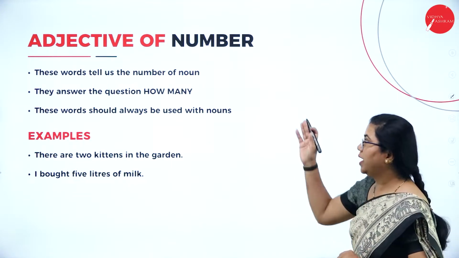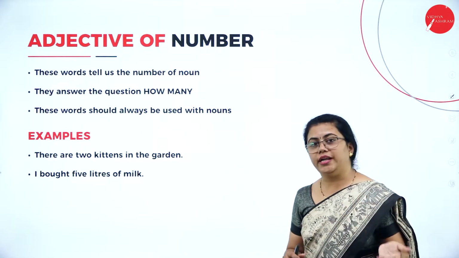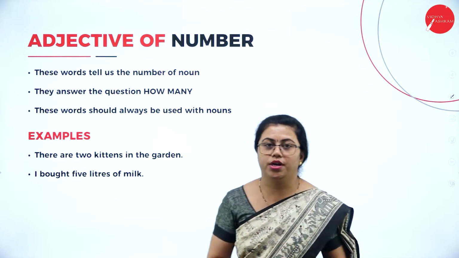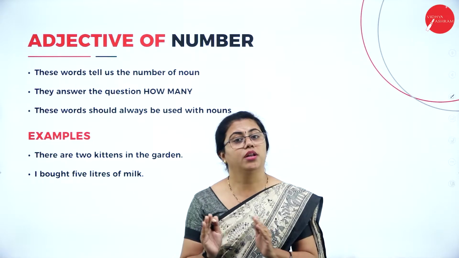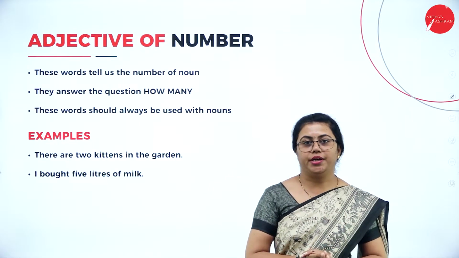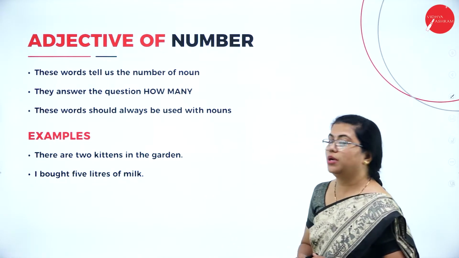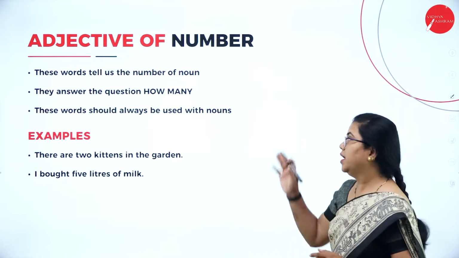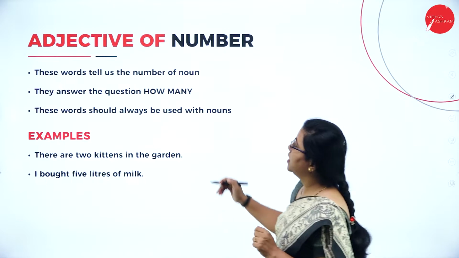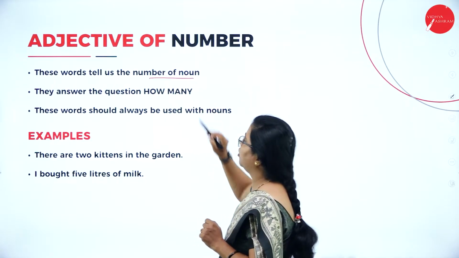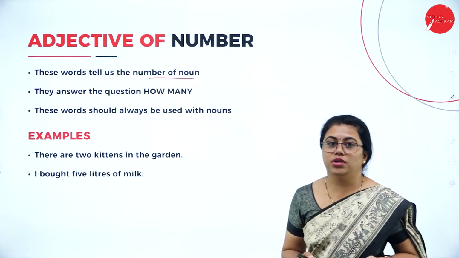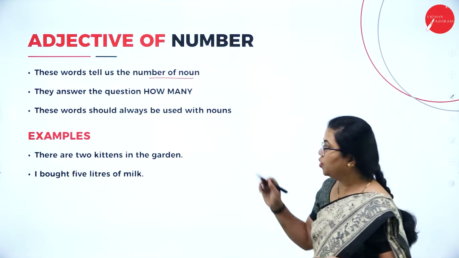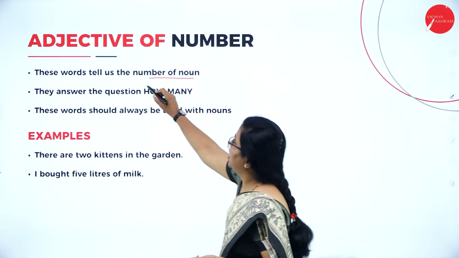Now we'll move on to adjective of number. Quantity told you about some measurable quantity, that is how much. You cannot count it, but you can measure it. So here we come across another type of adjective which you can count, adjective of number. These words tell us about the number of nouns. They answer the question how many.